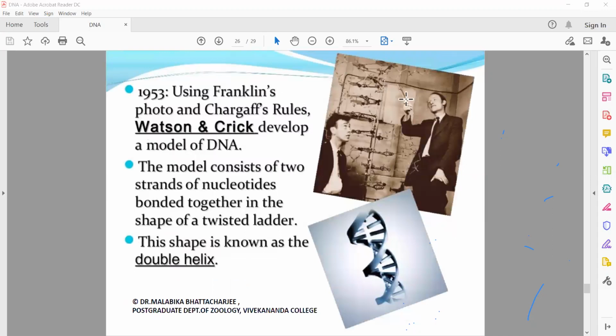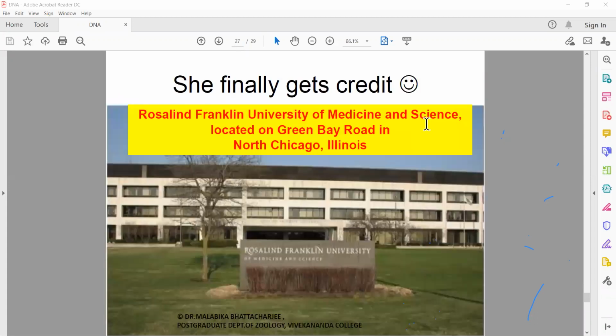And Watson and Crick, seeing her photo and using the Chargaff rule, finally came to the conclusion that this was a double helix. This is a very famous picture of Watson and Crick. As you can see, Watson was very young then, 25. Crick was 10 years senior to him, 35 years of age.